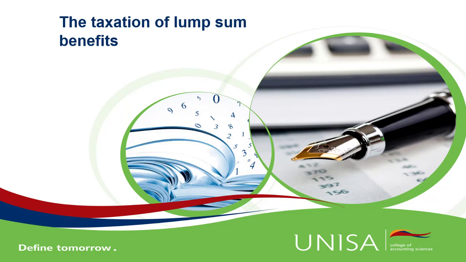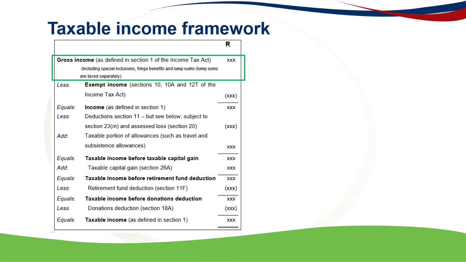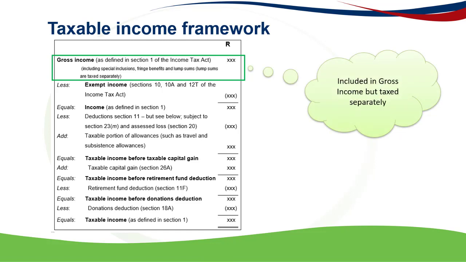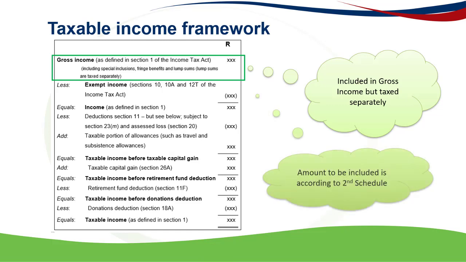In this video, we will take a look at the basics of the taxation of lump sum benefits. First of all, we need to start by looking at where a lump sum is included in the taxable income framework, and you'll see that it's included in gross income. However, lump sums are taxed separately, so they're not taxed using the normal tax tables that you'll use for taxable income. So the amount included in gross income is the lump sum paid out less the allowable deductions.